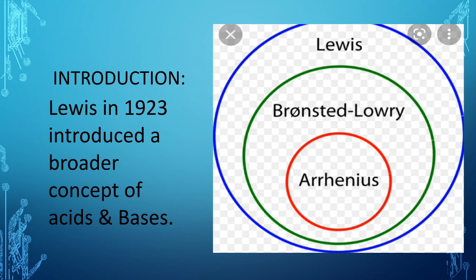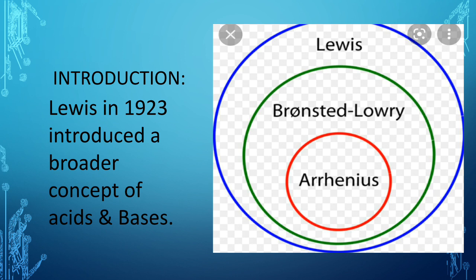Now, why is the Lewis concept broader? The Lewis concept is a broader concept because if a compound, for example, aluminium chloride, that is AlCl3, you can observe that in aluminium chloride there is no hydrogen ion, no proton, no hydroxyl ion.